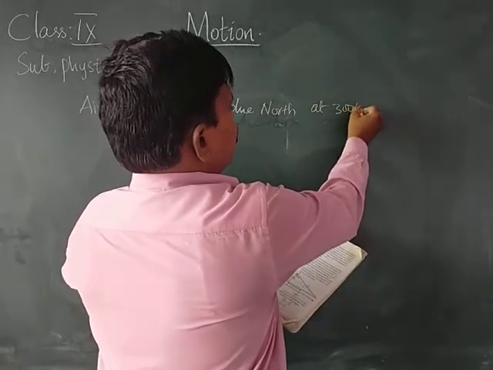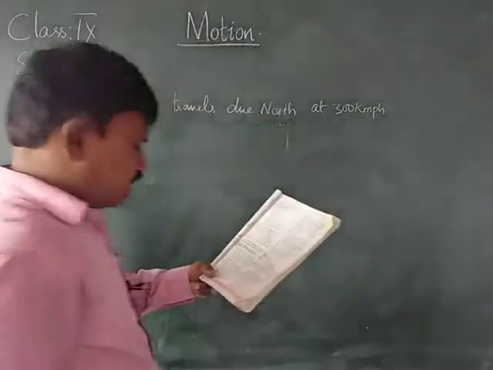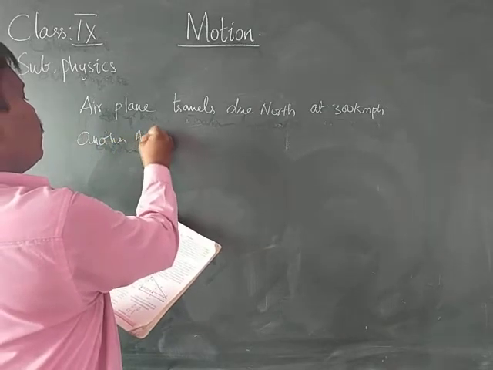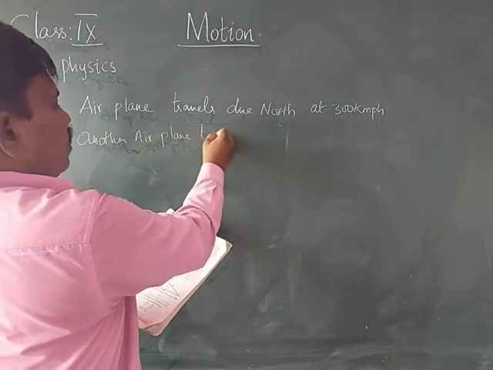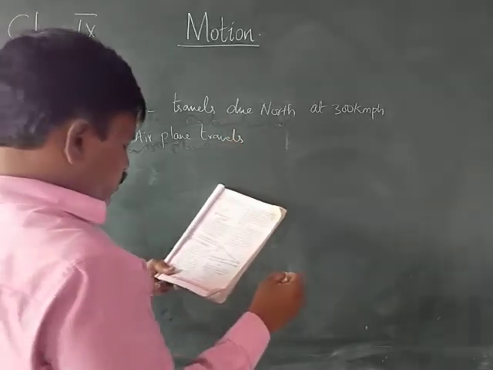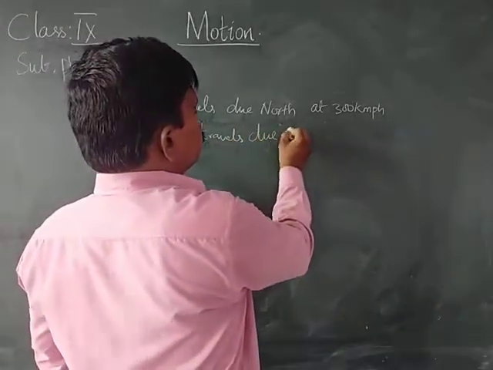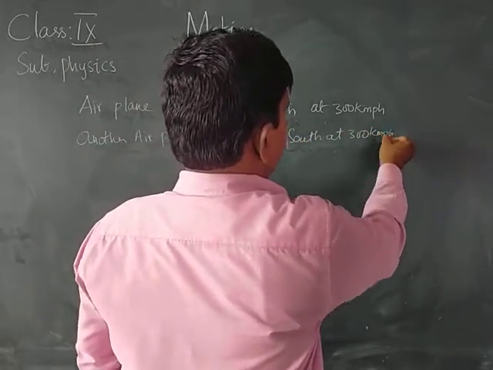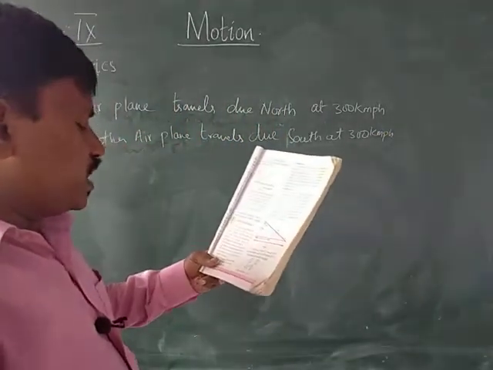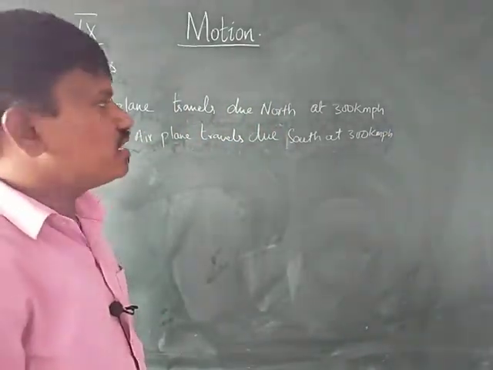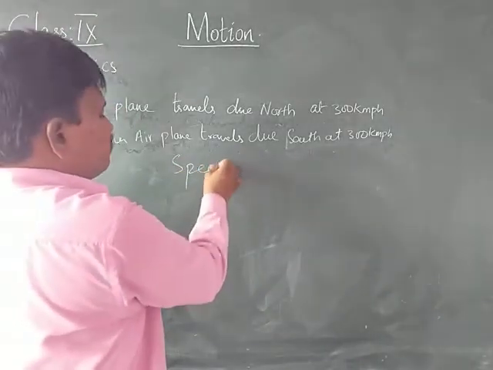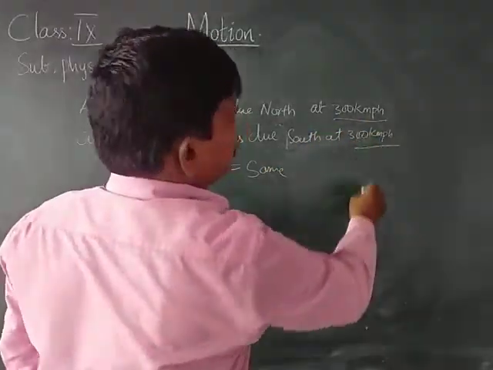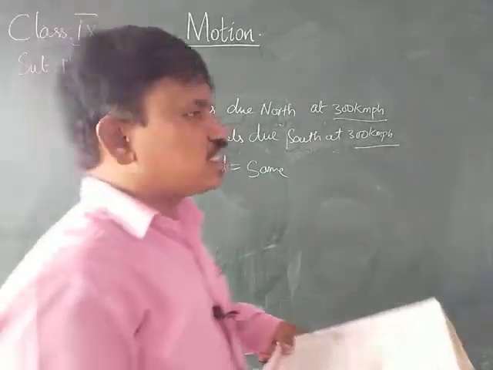And another airplane travels due south at 300 kilometers per hour. One is going towards the north side, one is going towards the south side. Are the speeds the same? Yes, these speeds are the same. Why? Because here 300 kilometers per hour, here also 300 kilometers per hour. Therefore, the speeds are the same.